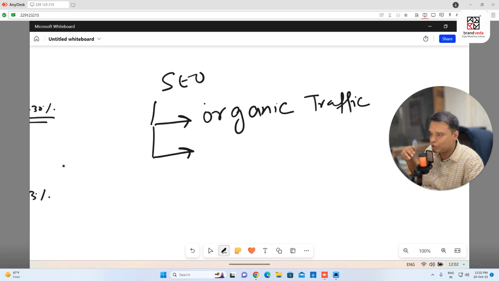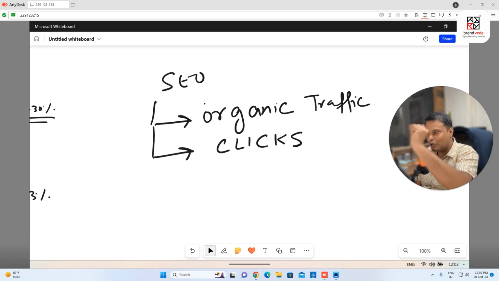Second, I want to make sure of ranking. If I come on the first page, obviously I'm going to have traffic. First position is very important. We always strive for the first position. The first page is very important. So we're going to get organic traffic. We're also going to get clicks. It means when you come to the first page, people are going to click on the link, and when they click, they will come to your website, and this is known as organic traffic.